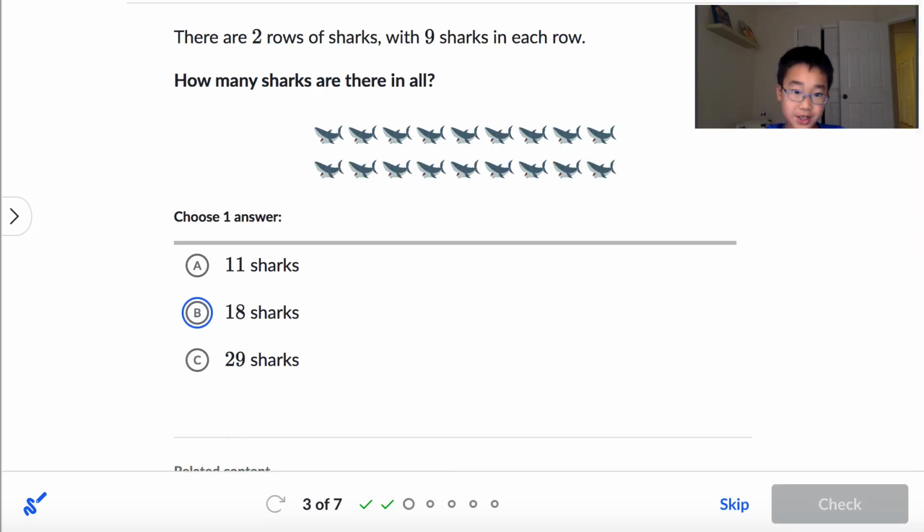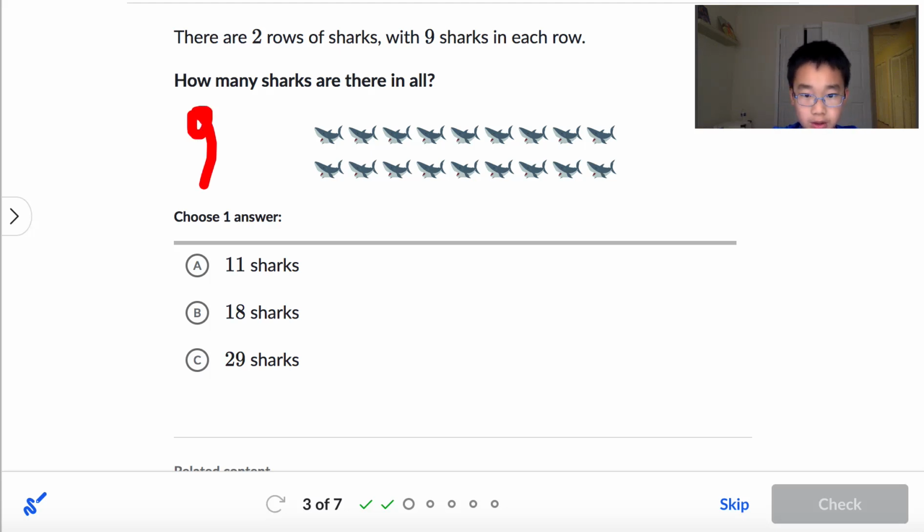Okay, this is the next question. There are 2 rows of sharks with 9 sharks in each row. How many sharks are there in all? So let's write the multiplication equation. And I'm just going to write it since you guys are already masters and I don't need to tell you. So, 9 times 2. And then, what's 9 times 2? It's 2 9s.